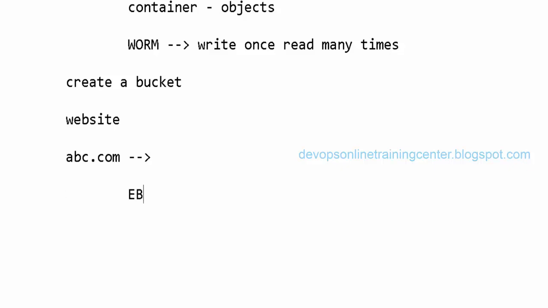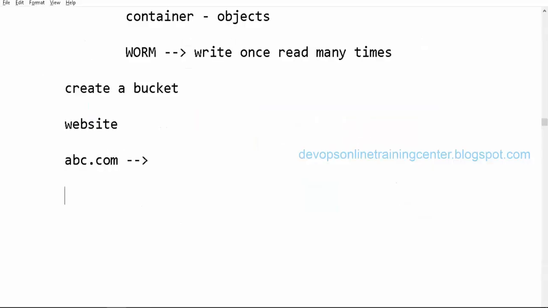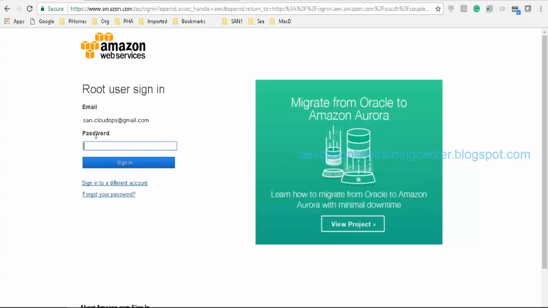Amazon also has different storages. One is the EBS, the other is S3, the other is EFS. Okay, we'll go through them: Elastic Block Storage, Simple Storage Service, and Elastic File System. But before that, let us try to create a bucket and try to put something on that. Okay.